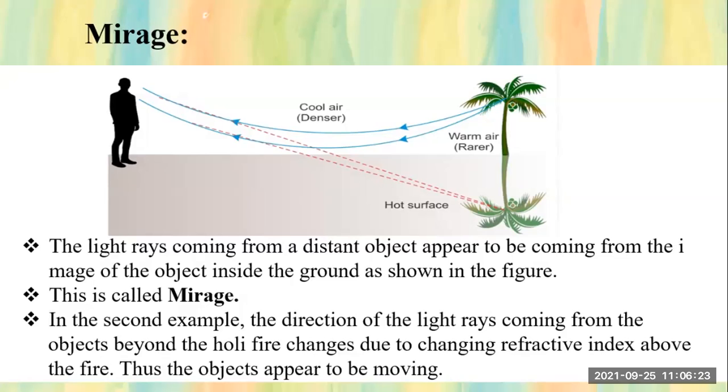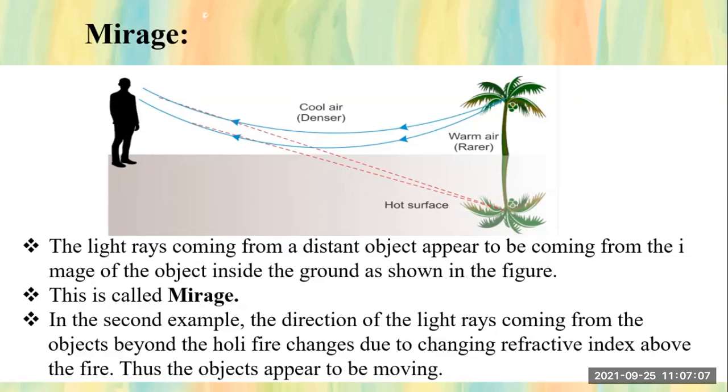We see that there is some presence of something. This is all due to the mirage, due to the illusion, because of the refraction of light, because it follows the laws of refraction, and these laws of refraction take place due to the refraction of light between the two media, that is the denser medium and the rare medium. Now you understood this point. What is mirage? In mirage, the light coming from a distant object appears to come from the image of that object which is inside the ground. Okay, so this is called mirage. Now my students have understood this, I think.